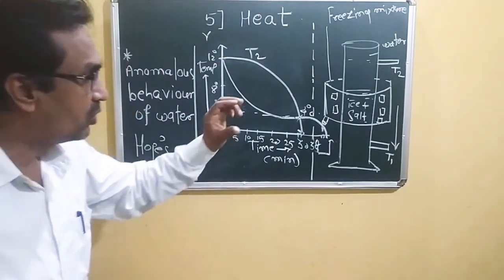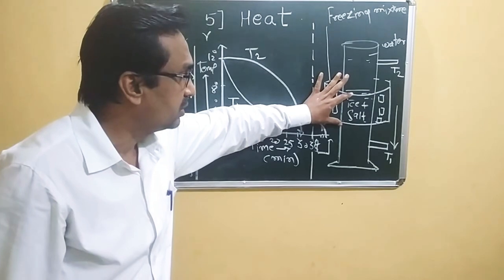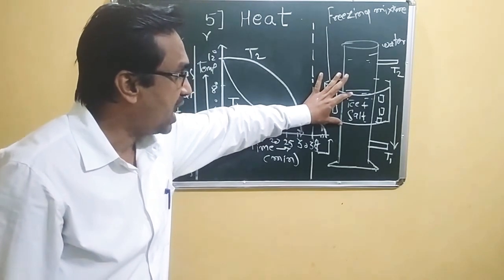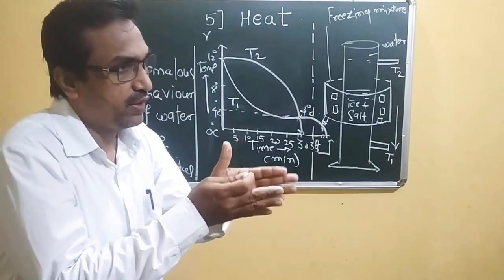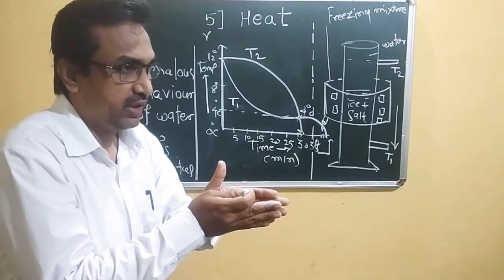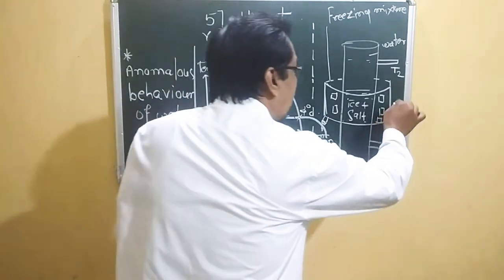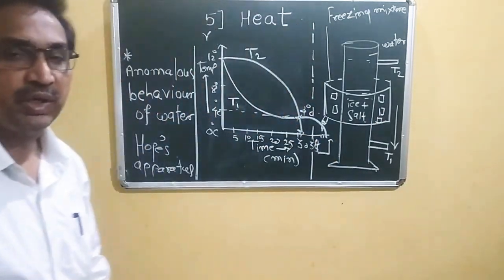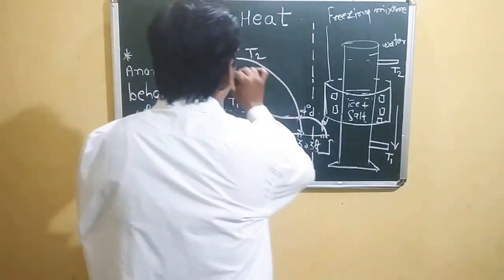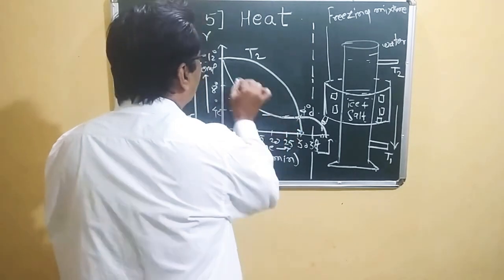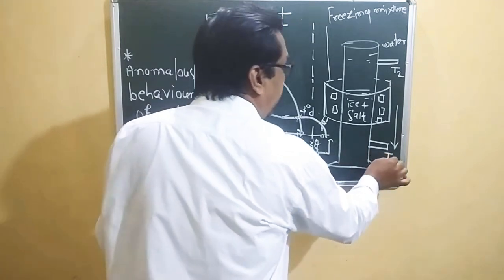The water substance which is present here, having very high density, its volume decreases by decreasing in temperature, and density increases. Due to the increasing density, it moves in a downward direction, and due to that, there is a rapid fall in the temperature of T1.